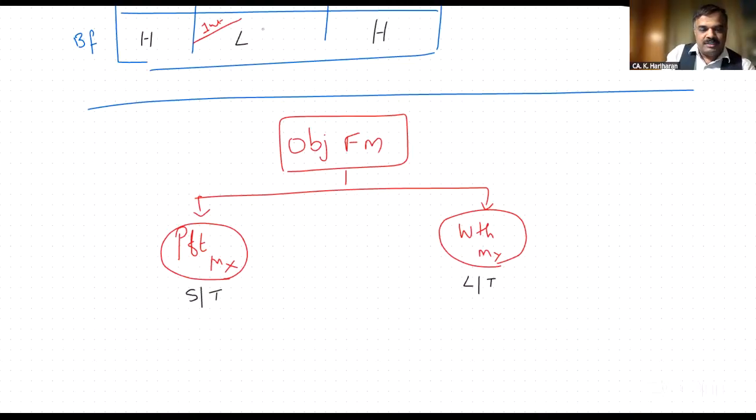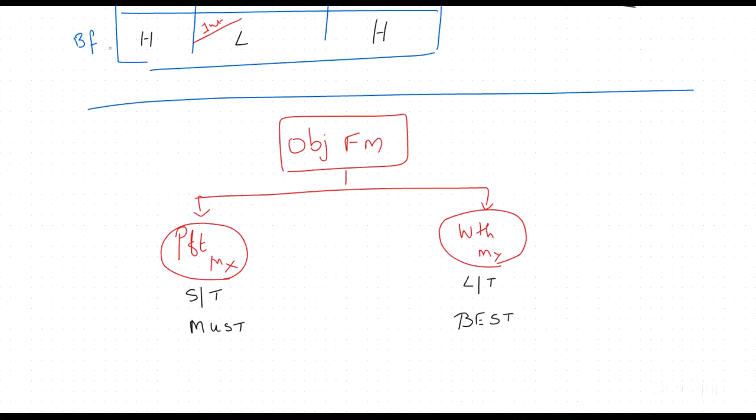If you are doing business, earning profit is a must. But wealth maximization is the best one. Profit is a must for the company, but wealth is best. Without earning profit, of course, we can't afford to earn wealth. But our ultimate aim is that we have to maximize the wealth only.